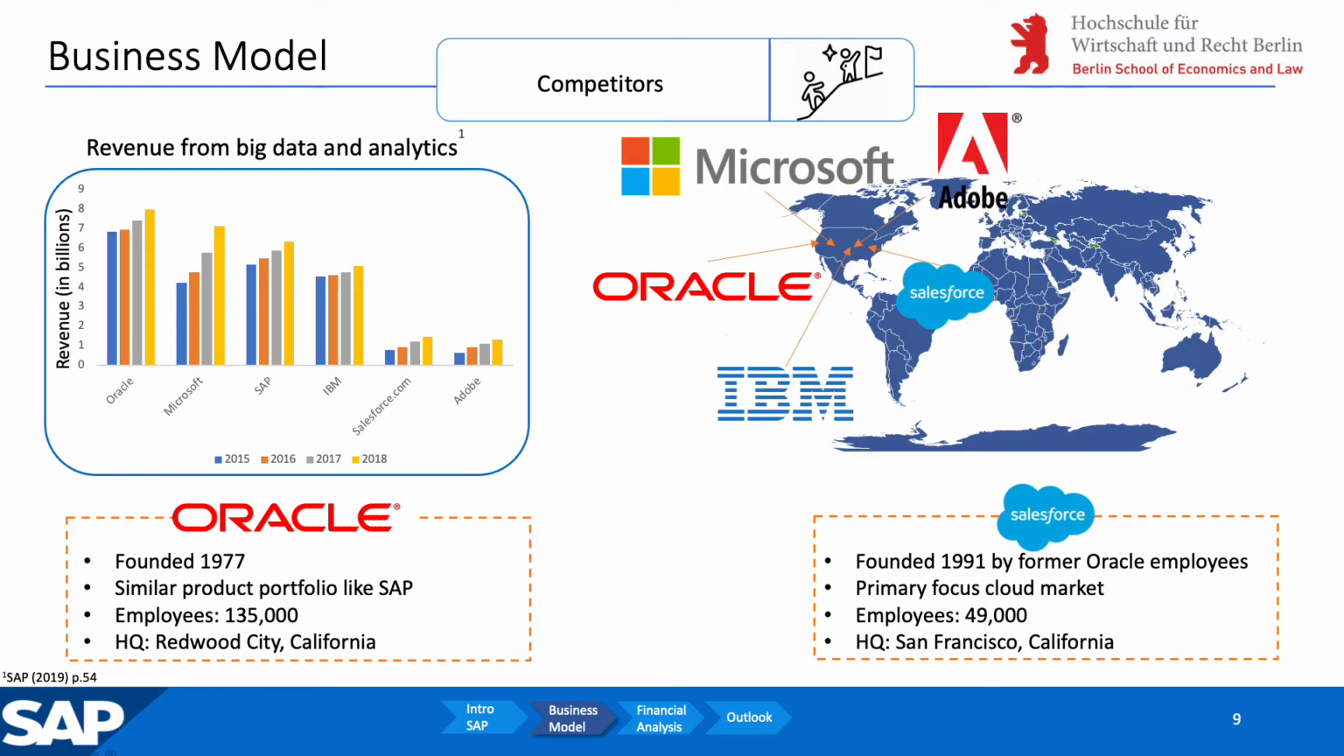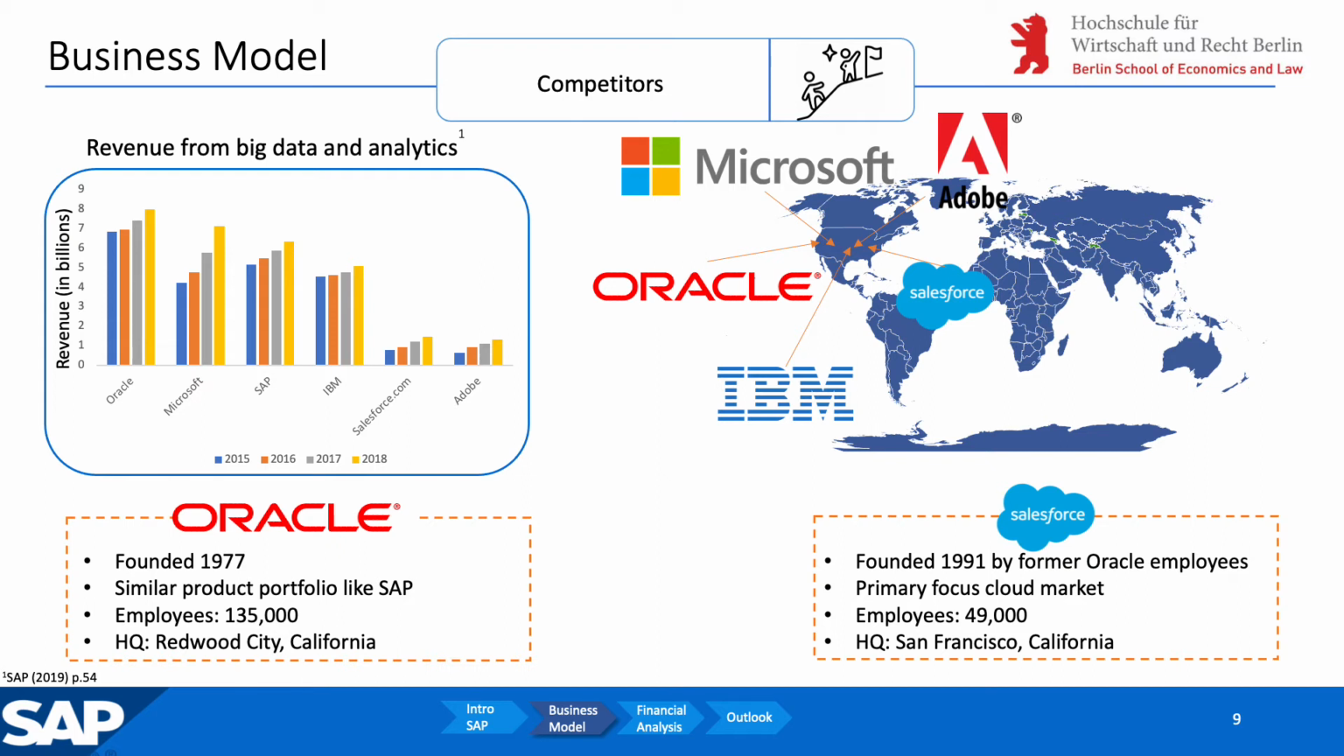Now, we're going to define and have a look at the key competitors of SAP. Firstly, on the top left, you can see the revenue generated from big data and analytical software. As you can see, we have four big players, which are Oracle, Microsoft, SAP, and IBM, followed by Salesforce and Adobe. You can see the revenue generated from 2015 to 2018 in billions.